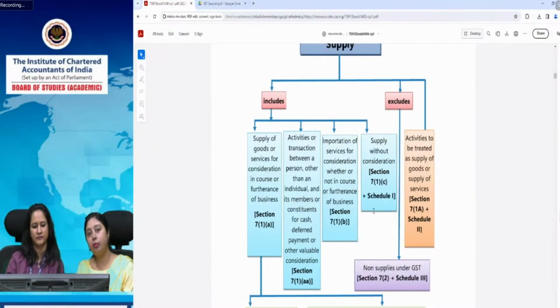It is continuing from intermediate, with many diagrams and flowcharts to give an overall idea of how the process works. If you have to see what is supply, or whether a given transaction is supply or not, in the let us recapitulate portion there is a complete flowchart. If you pick any transaction or activity and want to see whether it qualifies as a supply, it has to pass many tests in between. What are those tests it has to pass in order to finally qualify as supply?